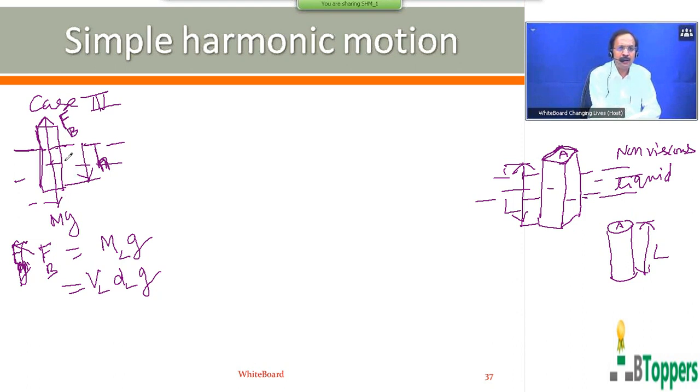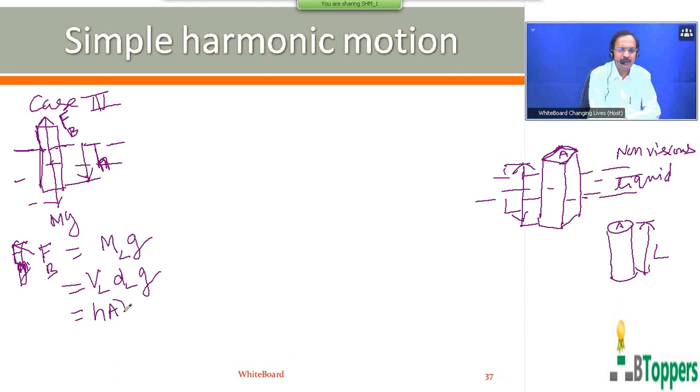If H is the length of the block immersed below the surface of the liquid and capital A is the area of cross section of the block, I mean the horizontal cross sectional area, then the volume of the liquid displaced is the same as the volume of the block of length H and cross sectional area A. So the volume of the liquid displaced by the block is equal to the volume of the immersed portion of the block inside the liquid, which is the length of the block immersed inside the liquid into the horizontal area of cross section.